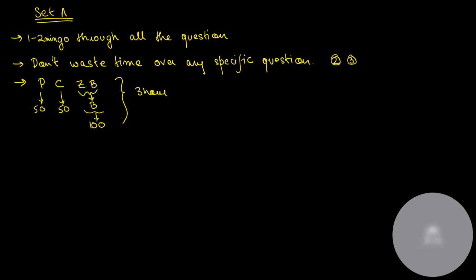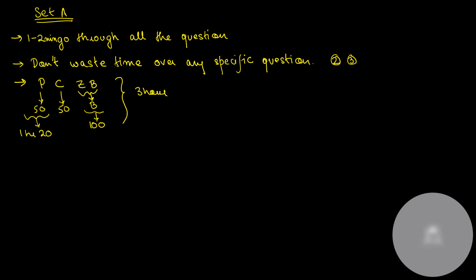As per logic, each subject should get about 1 hour, but physics has a lot of calculation. So try to give it a little more than 1 hour, suppose 1 hour 10 minutes or 1 hour 20 minutes.